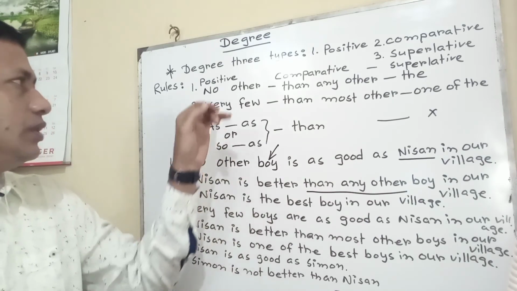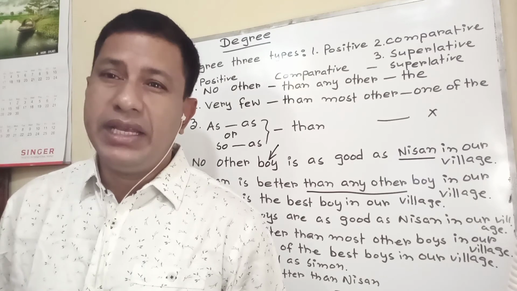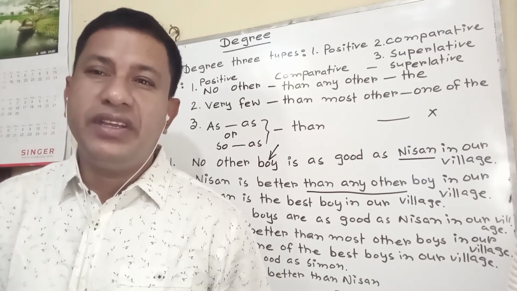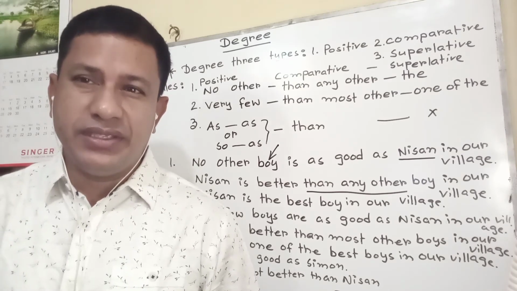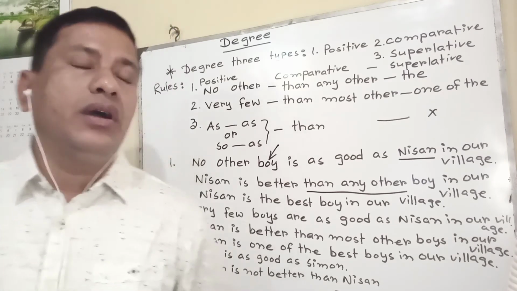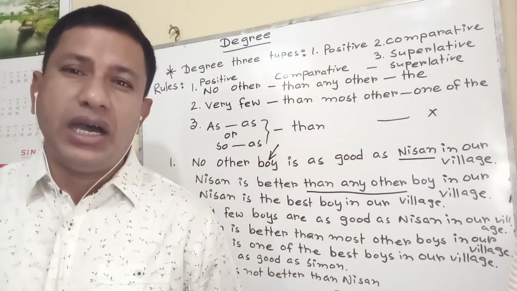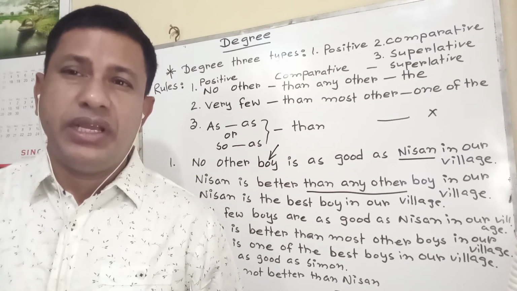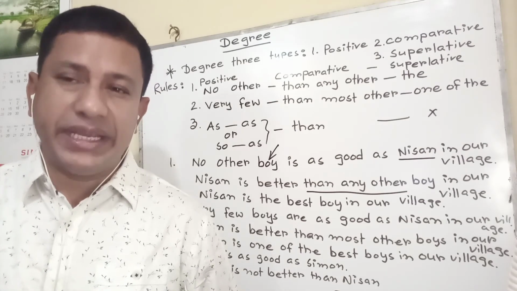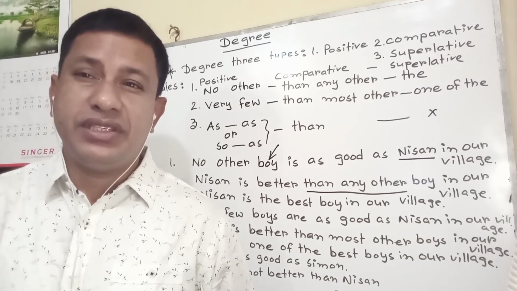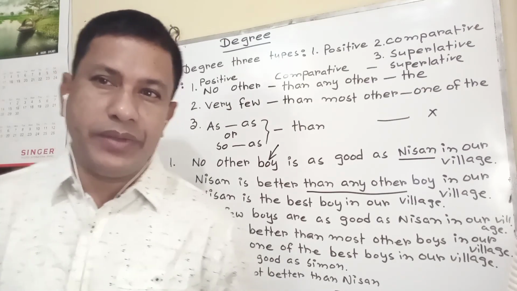Such as, I have told you that, rule 1: no other boy is as good as Rafi. Rafi is better than any other boy. For superlative, Rafi is the best boy. Rule 2: very few boys are as good as Rafi. Rafi is better than most other boys. For superlative, Rafi is one of the best boys. In this way.